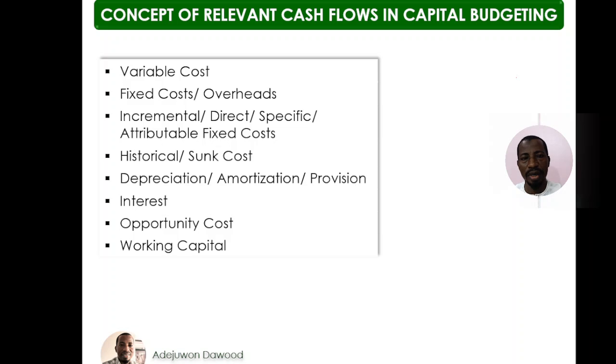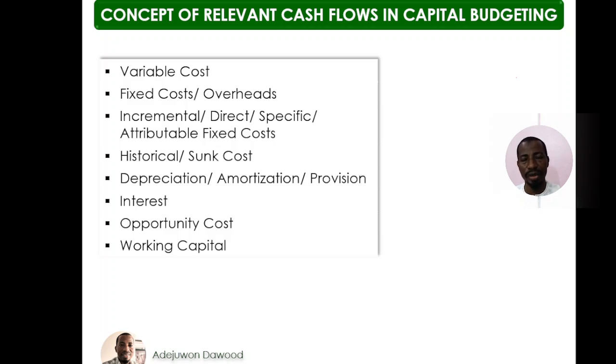For this purpose, relevant cash flows are cash flows of receipt and payments that are directly attributable to the project under consideration. I repeat, relevant cash flows are cash flows of receipt and payments that are directly attributable to the project under consideration, which means that any cash flows of receipt and payment that will not be received or paid as a result of undertaking the project should not be considered. Hence, in evaluating a project, the following line items should be critically examined.